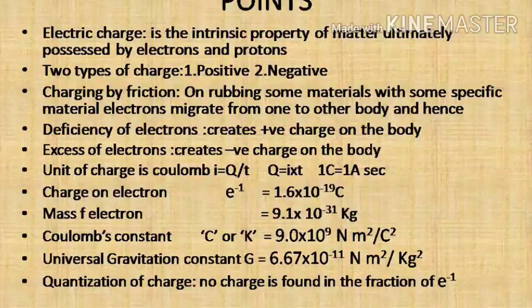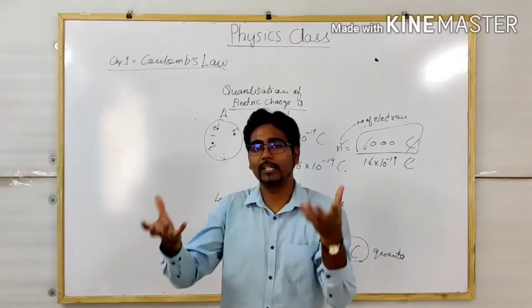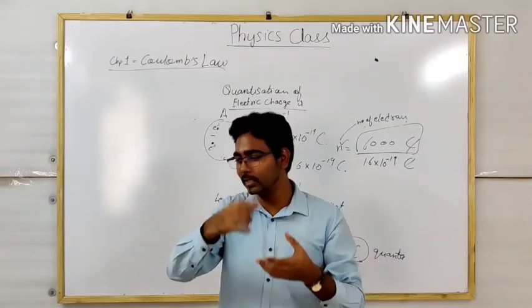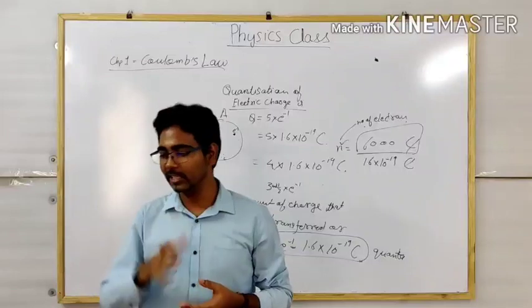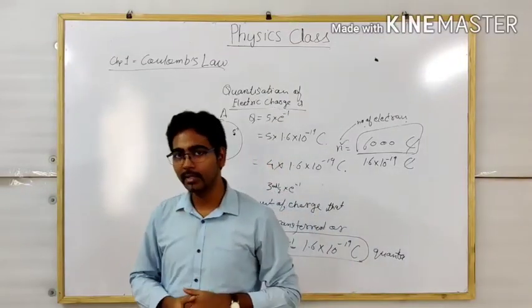You see the units, Newton meter square per Coulomb square and Newton meter square per kg square. In class 9th or 10th, you have studied the gravitational constant, the force between two bodies which have mass, and there comes that big constant G, whose value is 6.67 into 10 to the power minus 11. You remember it?